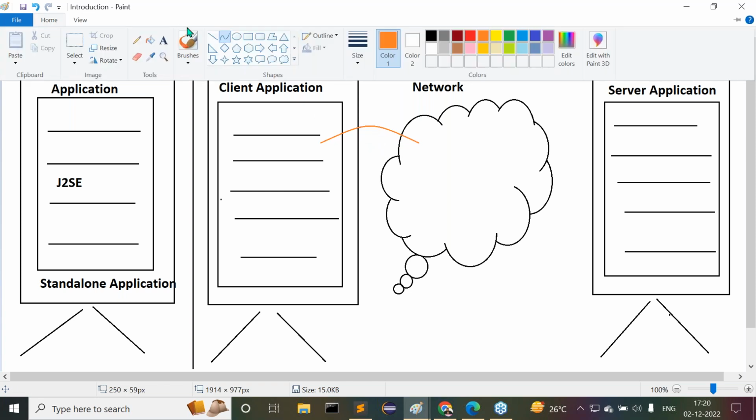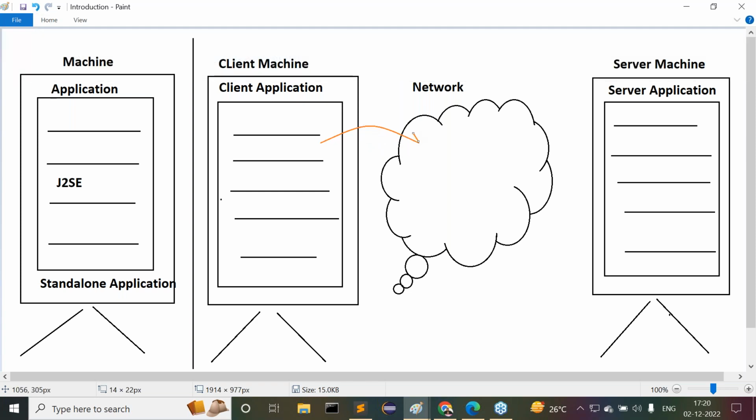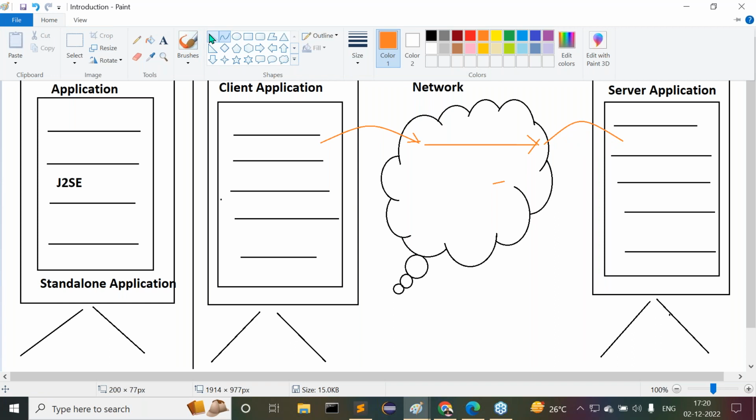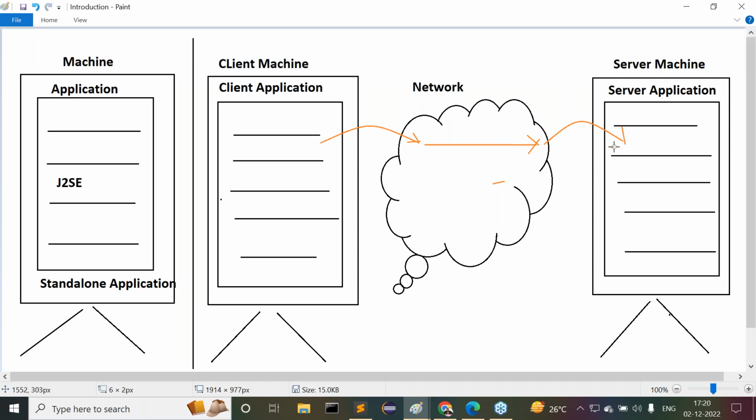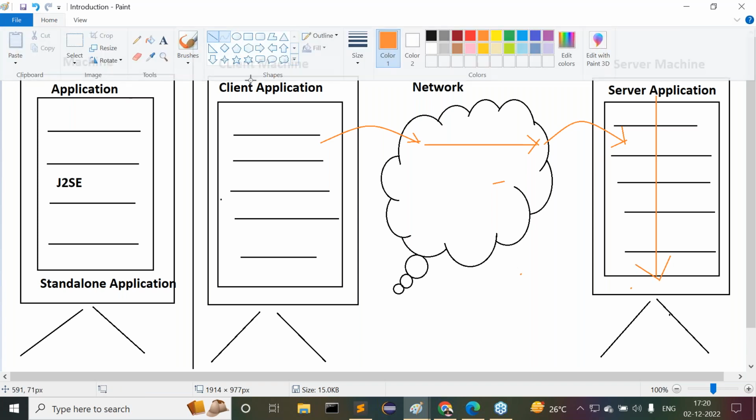That means the request is first given to the network protocol, or some network. Now the network will send that request to the server machine, and then to the server side application. Now the server side application will be executed. By the execution of the server side application, automatically some response will be generated.